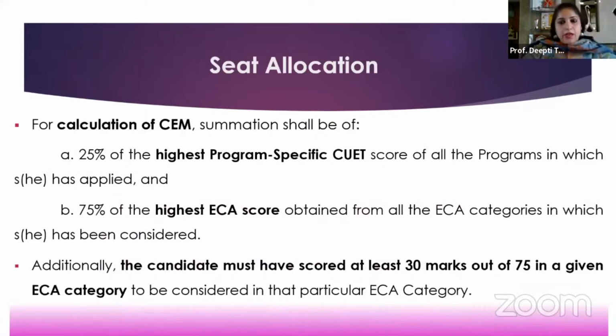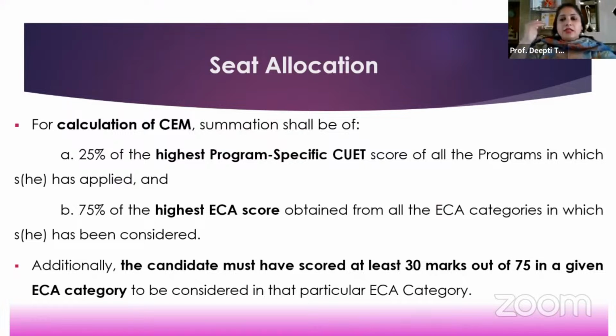Again, here we get a query and so-called grievance, that "Ma'am, my marks were higher but my friend got college A whereas I got college B, and my choice was college A." Look, your choice of college A is in your mind, that is not important. What is important is how you have mentioned that in your college course program preferences.